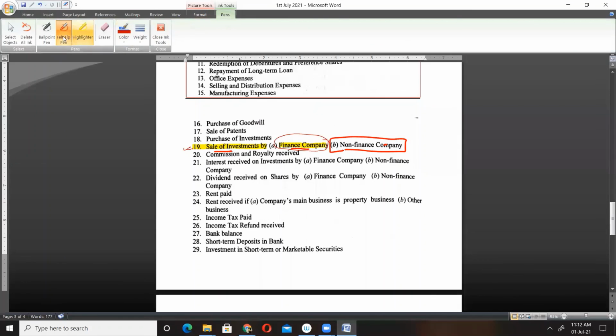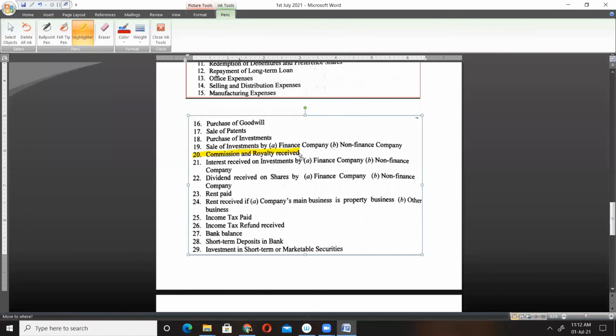What do you have to say for point number 20? You see, commission or royalty received. Yeah, it's operating activity. Great.